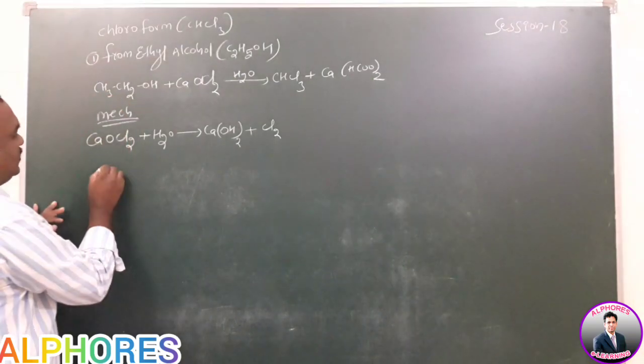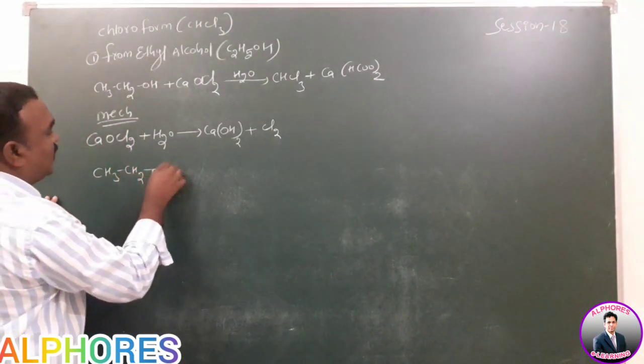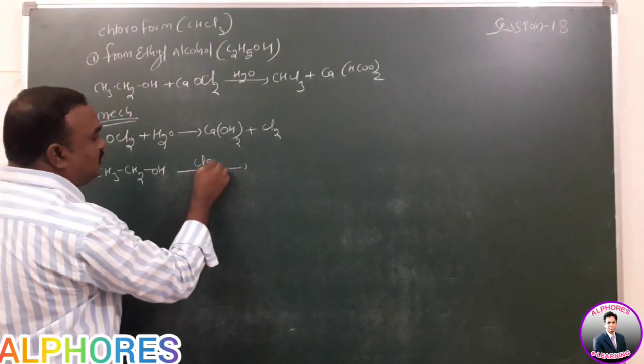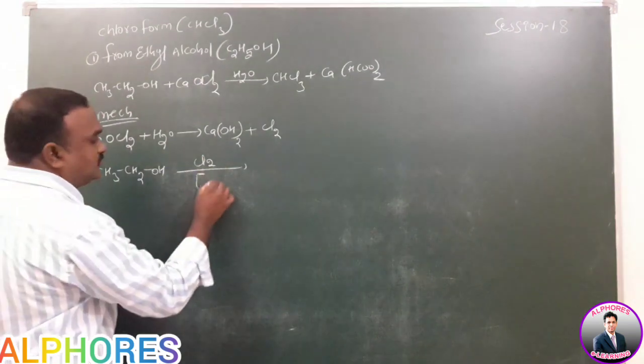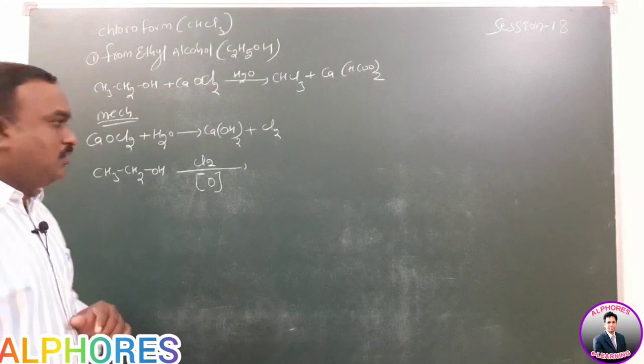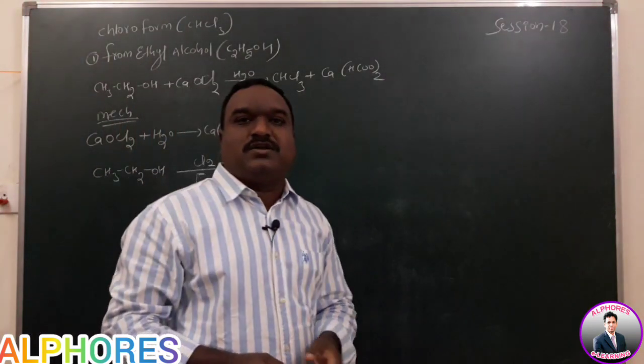Now the second step means reaction with ethyl alcohol. Ethyl alcohol undergoes oxidation in the first step, where the chlorine acts as an oxidizing agent. Alcohol is converted into aldehydes or ketones.